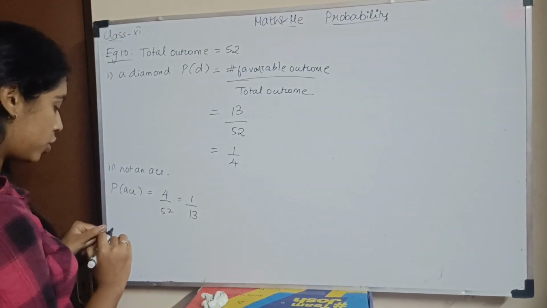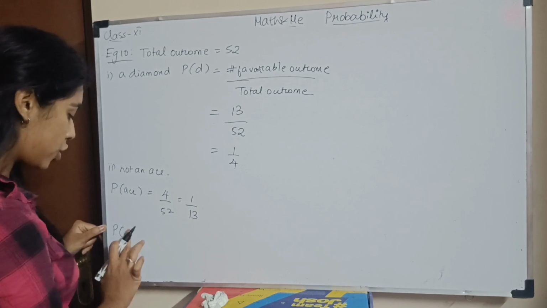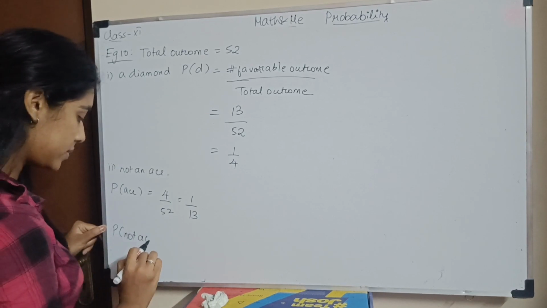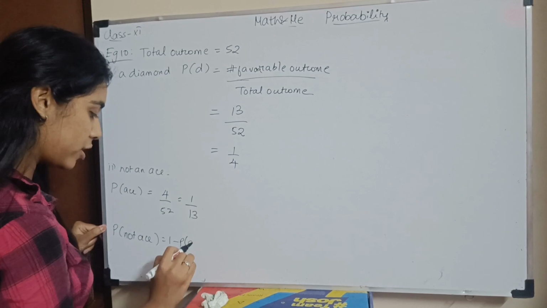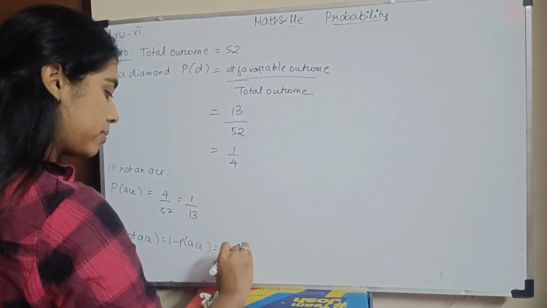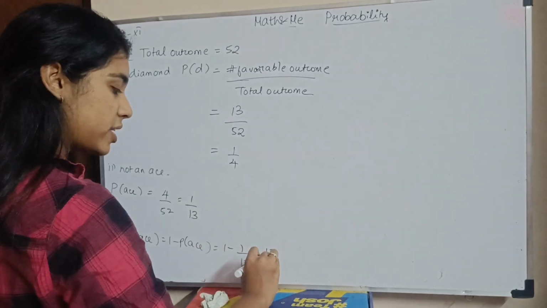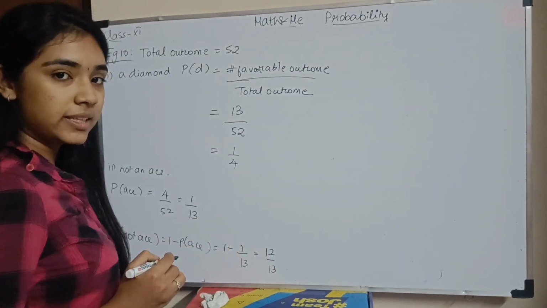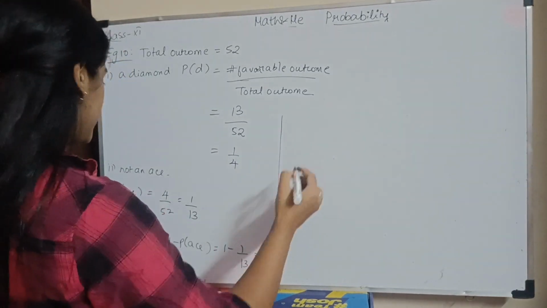Not an ace, what do we do? So probability of not an ace will be 1 minus probability of ace. So it will be 1 minus 1 by 13, which is 13 minus 1 by 13, which is 12 by 13. Okay? Next subsection.